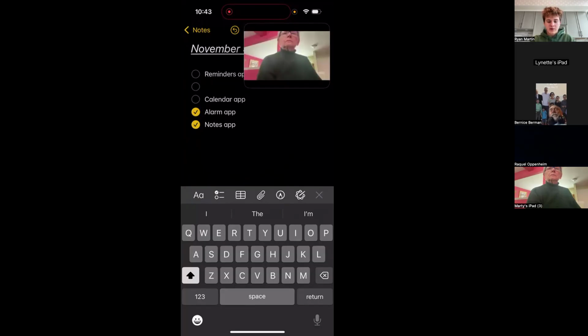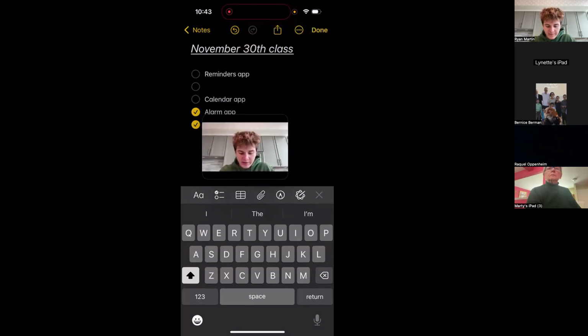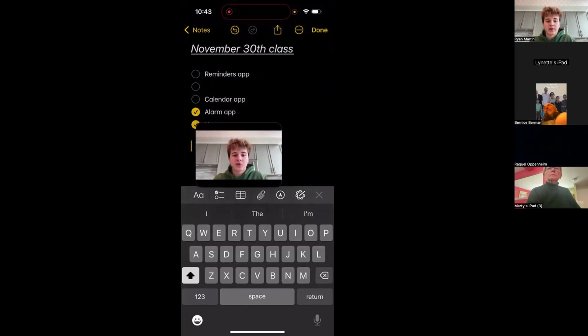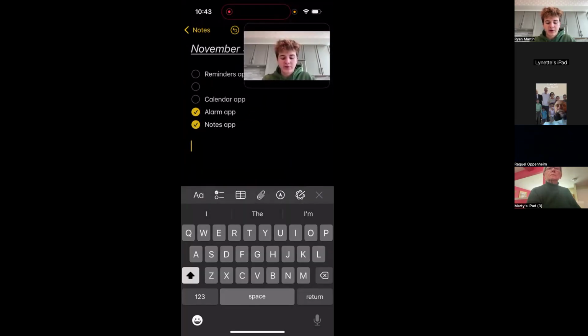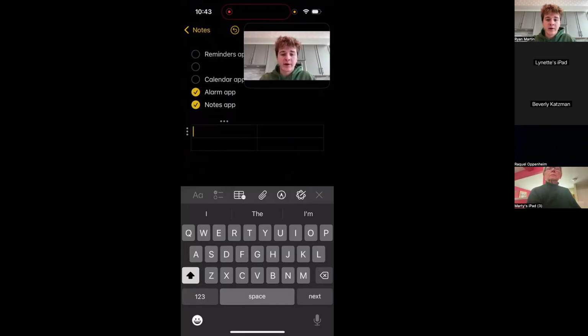You can see here underneath myself, you have this box with 6 different boxes within it. That is going to be a grid where it can easily display data of any kind. For example, let's say I was looking at how much time I spent on every app. So, for example, I can put the Notes app, I can put the Alarm app, and I can press enter.